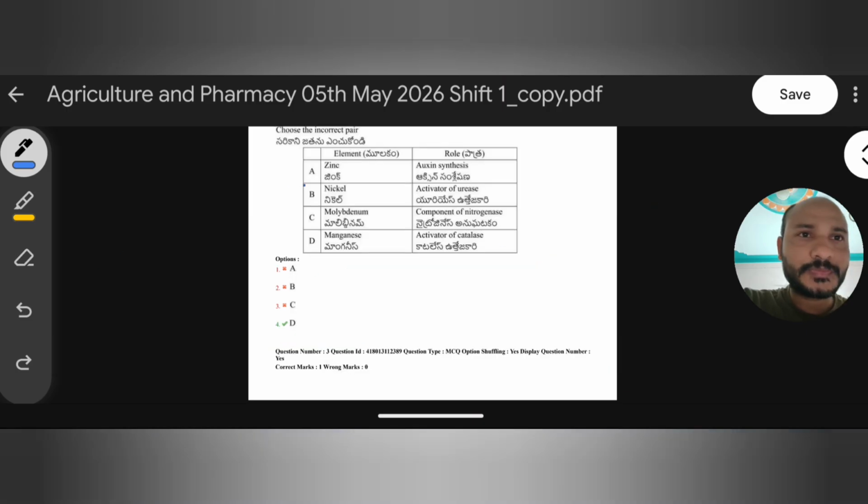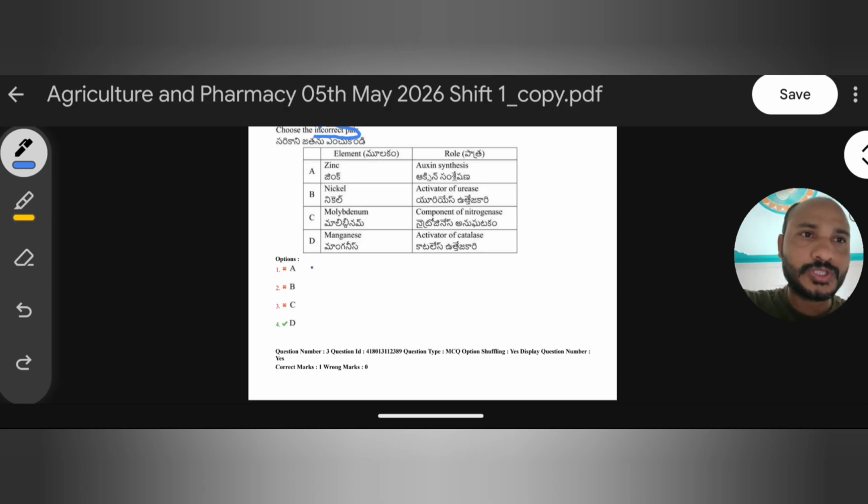So next one: choose the incorrect pair. We have to choose the incorrect pair. Here they give elements and their role: zinc, oxygen synthesis; nickel, activator of urease; molybdenum, component of nitrogenase; manganese, activator of catalase.